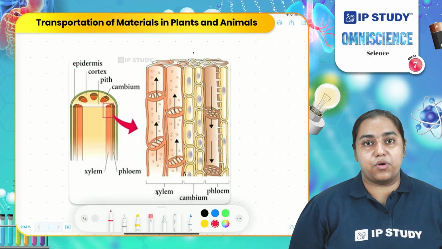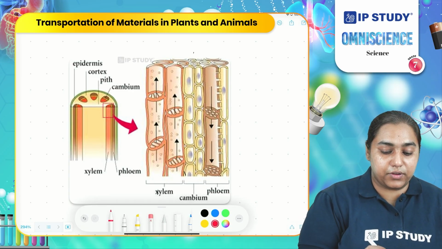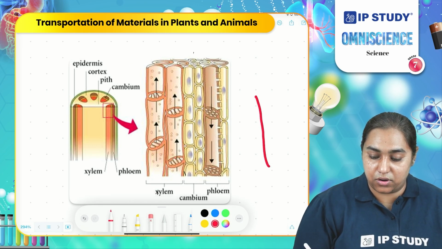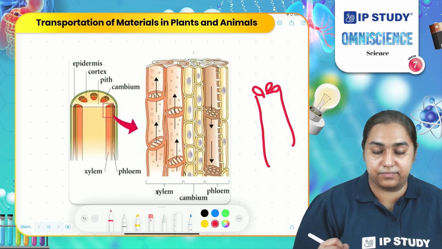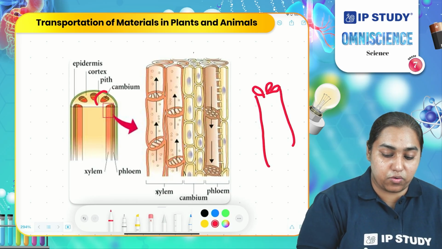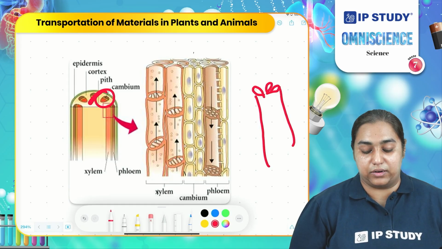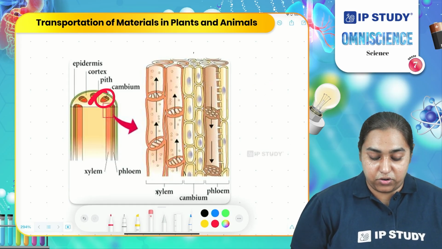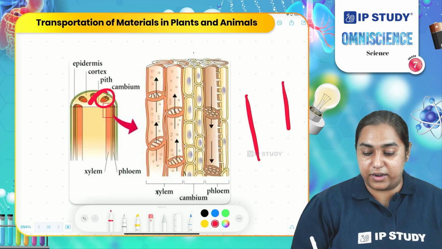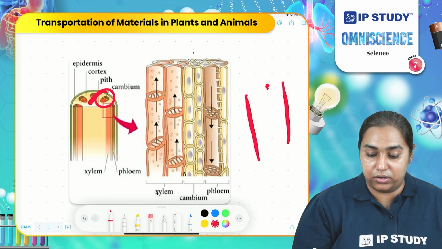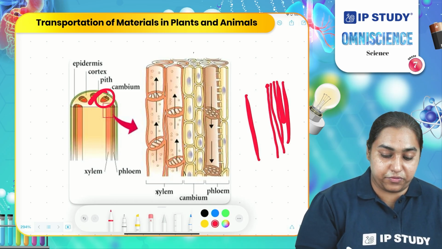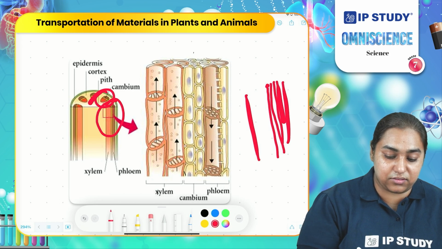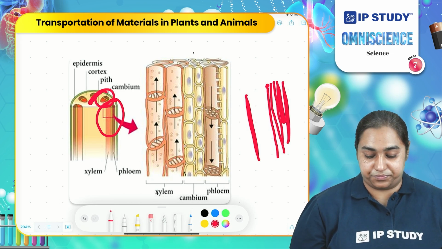If you take a stem or a root and cut it, you will observe a structure with small holes like this. These circular pores are known as vascular bundles. Similarly, if you take a stem and cut it in a vertical manner, you will observe that it consists of tube formations. Small tubes are present. If you focus on this area, these tubes are xylem and phloem.